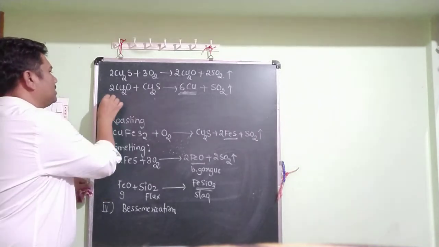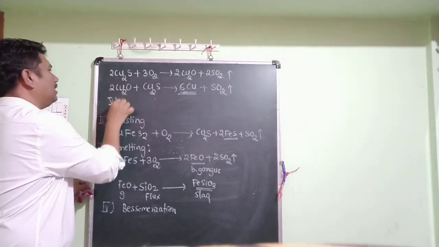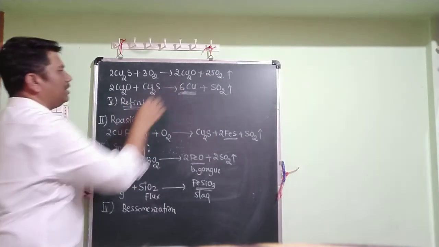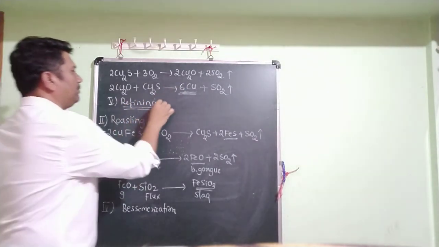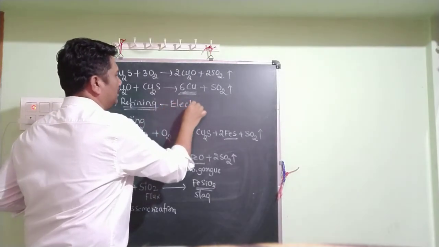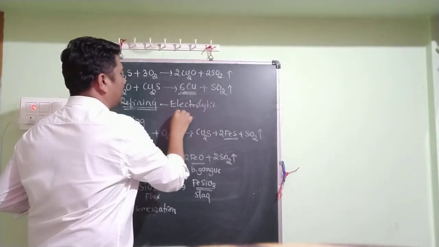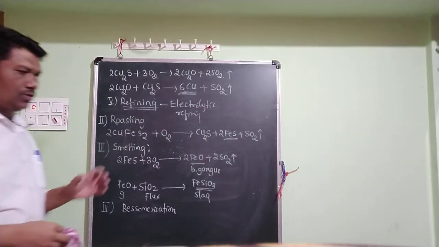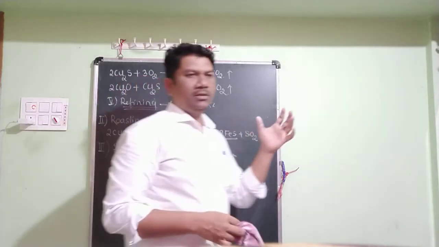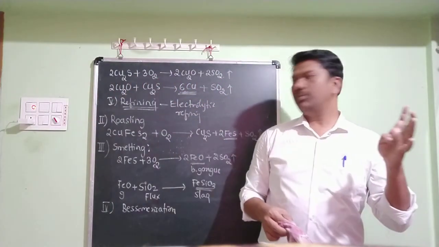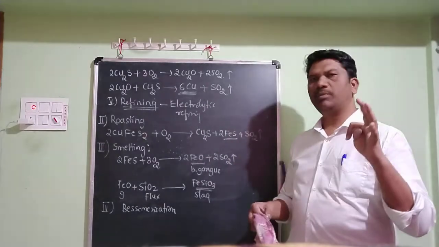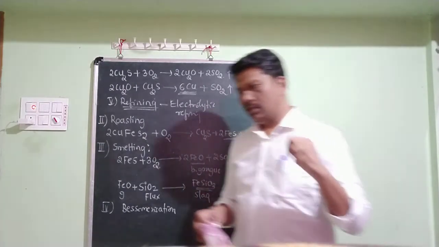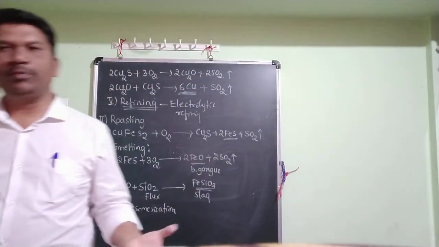And the last step, step number 5, is refining. Here the copper is refined by the electrolytic refining method. I hope it is clear. So step number 1 is concentration of ore, step number 2 is roasting, step number 3 is smelting, step number 4 is Bessemerization, and step number 5 is refining or purification.